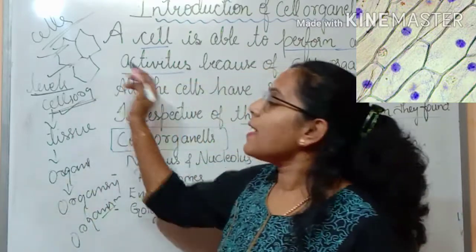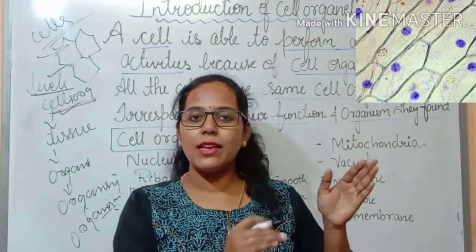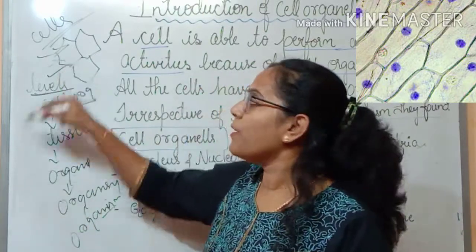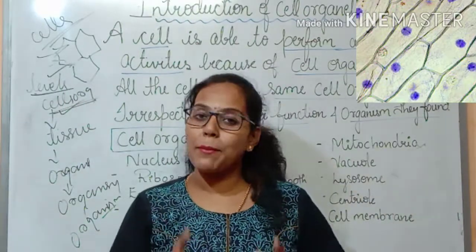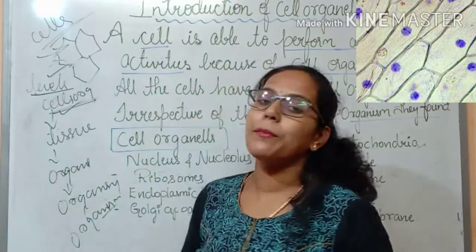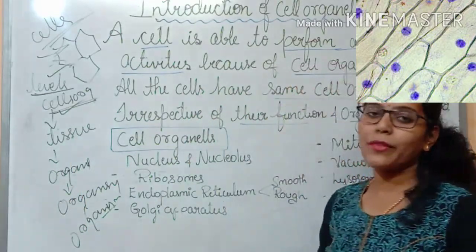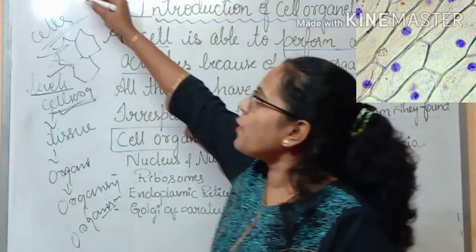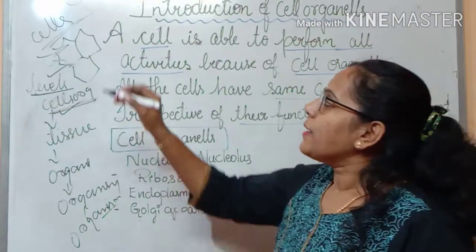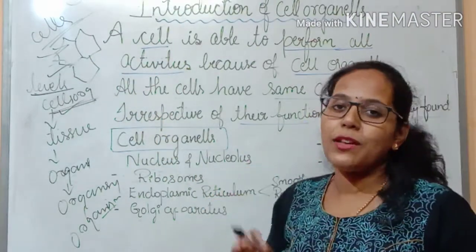Now these cells have a border or boundary-like structure. You can see all the cells have the boundary, correct? This boundary we call the cell membrane, and this cell membrane is also called the plasma membrane. Clear? And that was the first prominent structure we understood by looking at the microscopic view of a cell, that is, the peel of the onion.